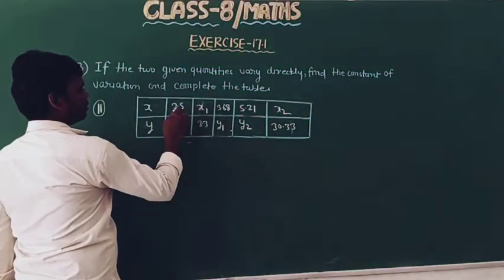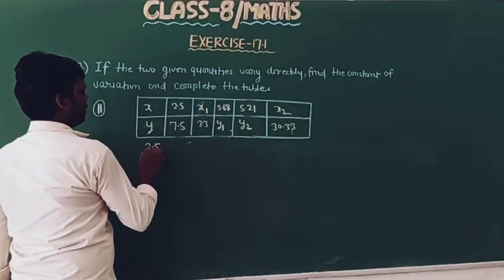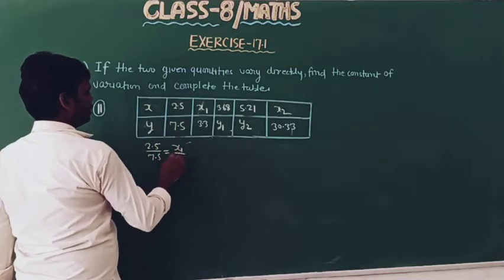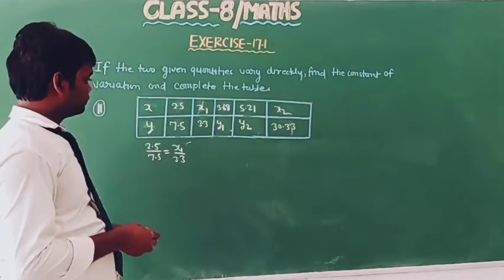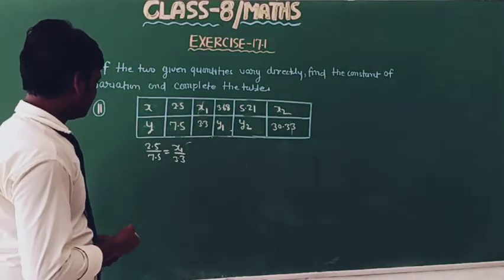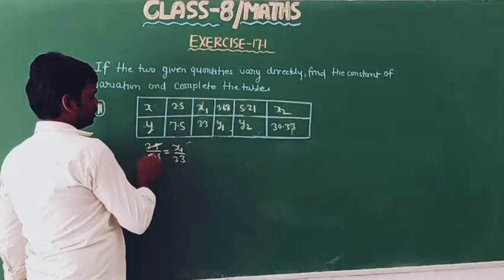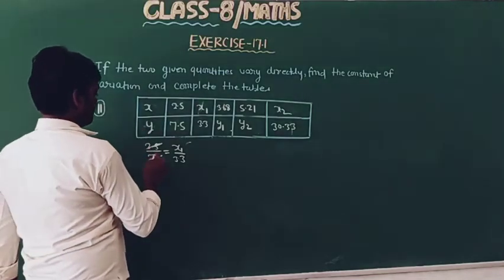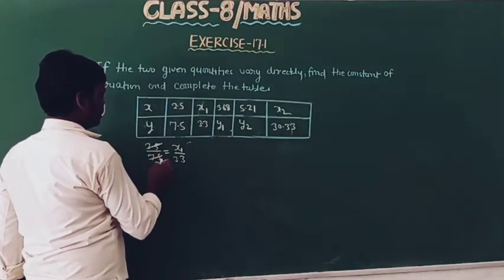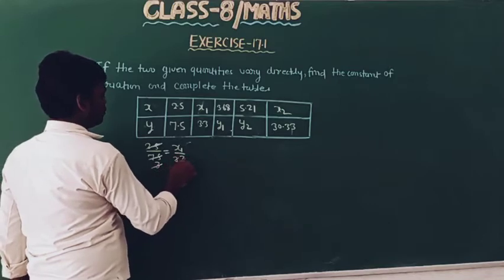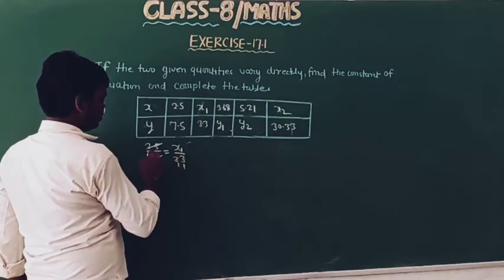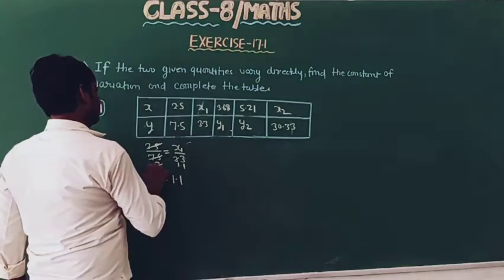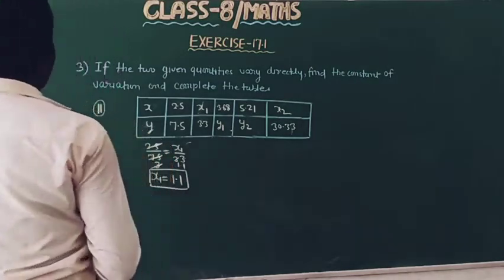Now first find x1 with the help of 2.5 upon 7.5 equal to x1 upon 3.3. Okay, so here 75 divided by 25 is 3, and this is 3.3 divided by 3 is 1.1. Now cross multiply, we will get the value of x1 equal to 1.1.